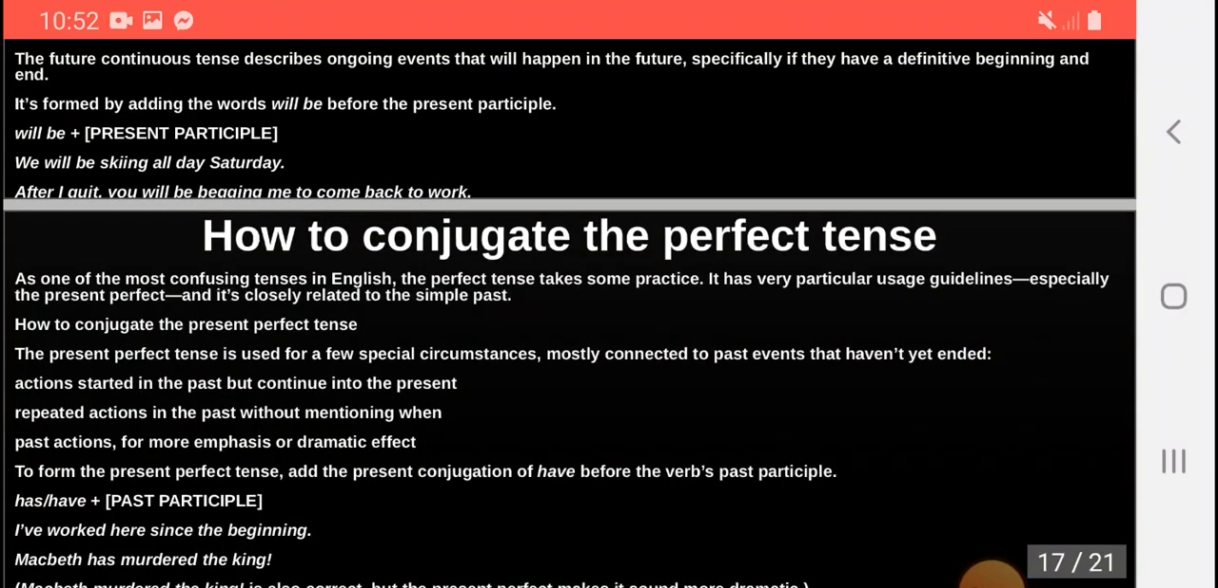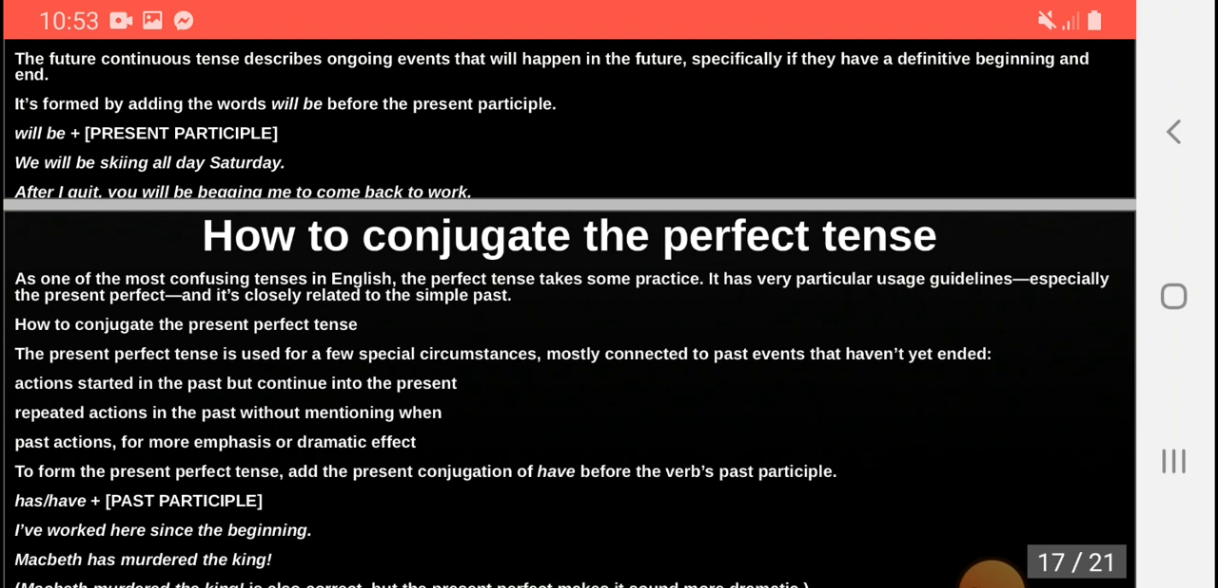Then, how to conjugate the perfect tense? As one of the most confusing tenses in English, the perfect tense takes some practice. It has very particular usage guidelines, especially the present perfect, and it is closely related to the simple past. How to conjugate the present perfect tense?